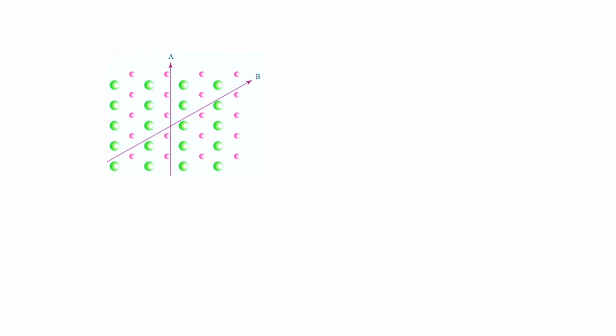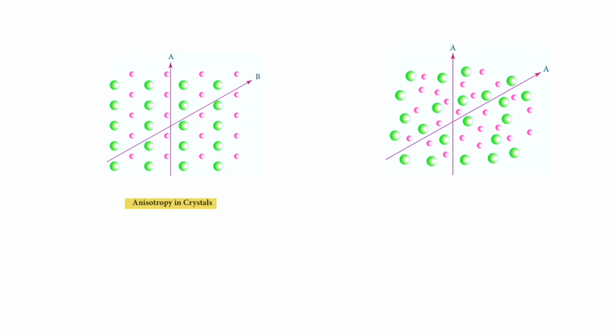And this is an example of anisotropy in crystalline solid, and this is isotropy in nature in amorphous solid.